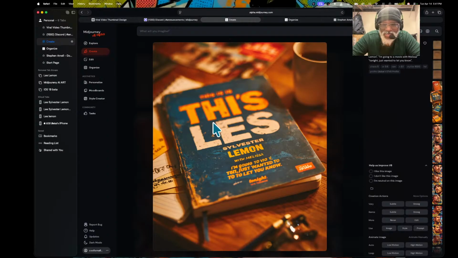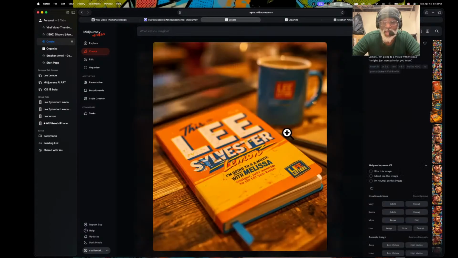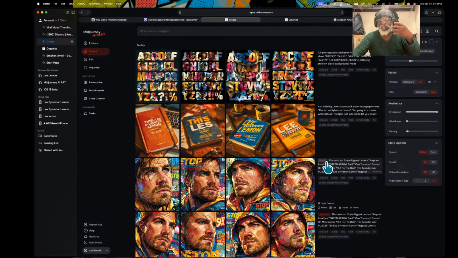And this is the issue that we're having right here with that version. Okay, this is: Lisa, what's a lemon? I am going to a movie with Melissa, and it doesn't say anything else right there. And this is another one. Right here, it says: this is Lisa, what's a lemon? I am going to a movie with Melissa tonight. So you can see the issue with this automatic.